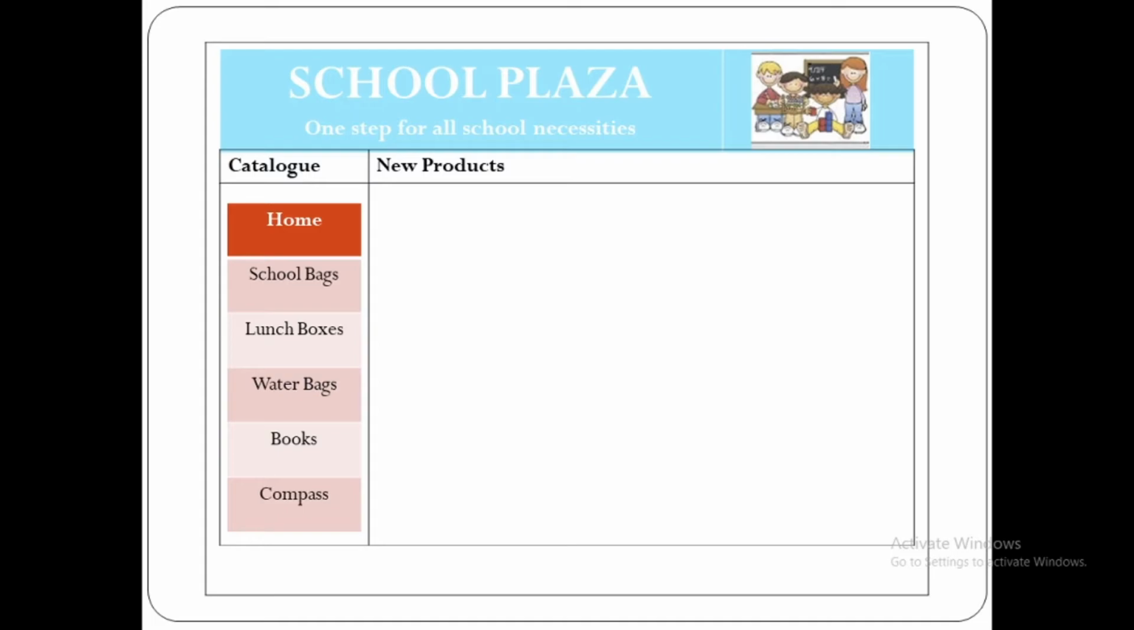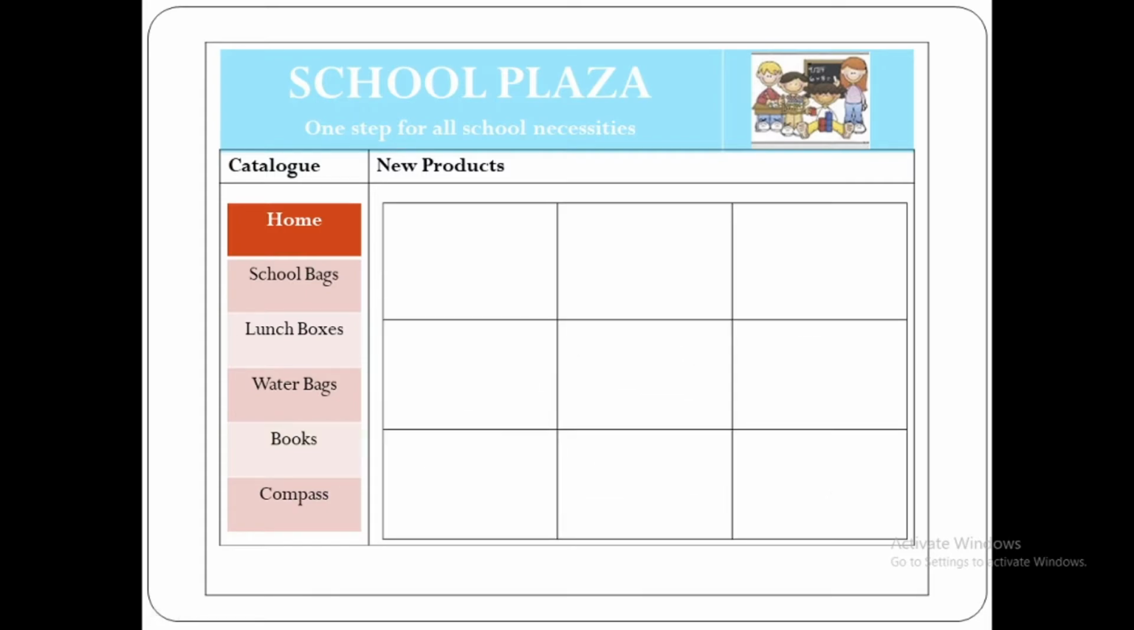Inside catalog we can put another table consisting of single column, and in single column, in individual cells we can write home, school bags, lunch boxes, water bags, books, compass, these types of categories. Then in new products list we can create another table consisting of either 6 or 9 cells consisting of 3 columns and 3 rows, or you can create 3 columns and 2 rows.